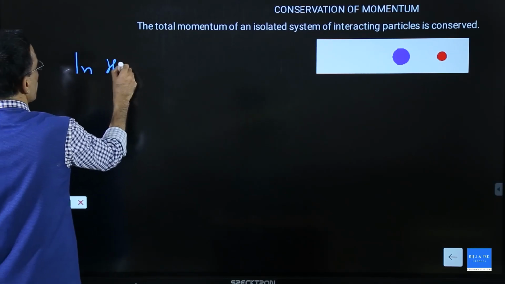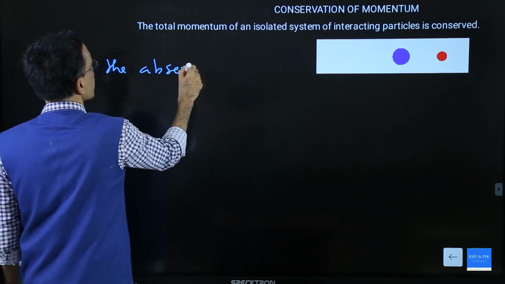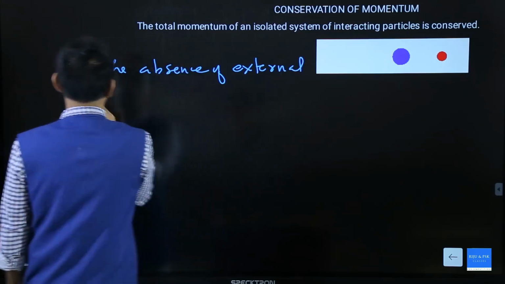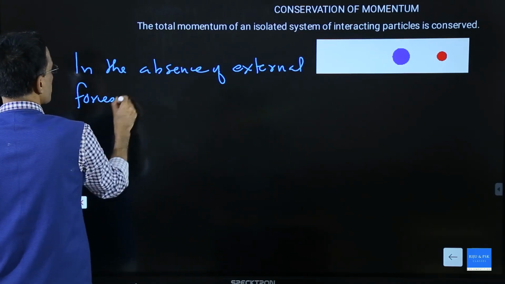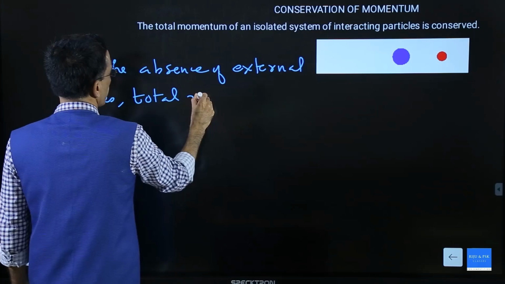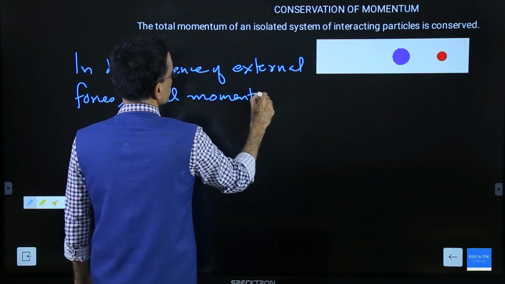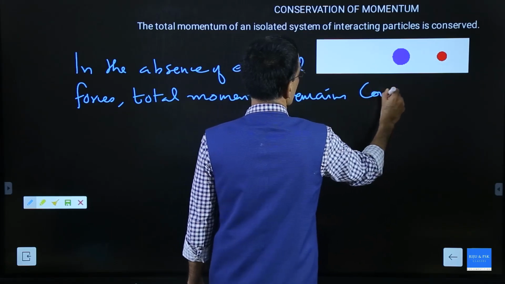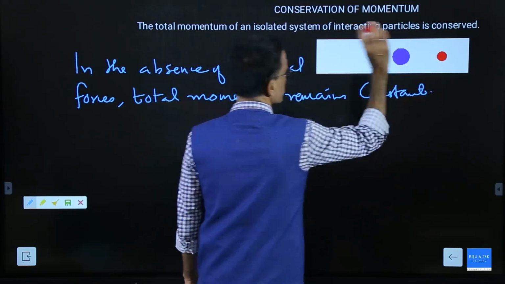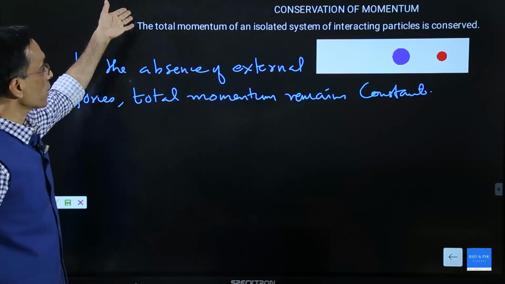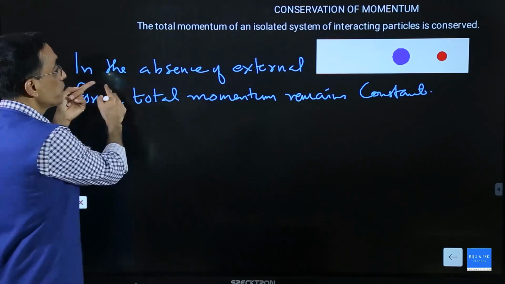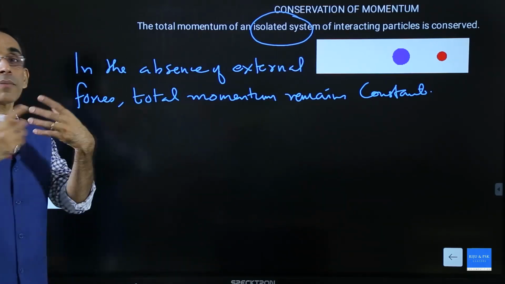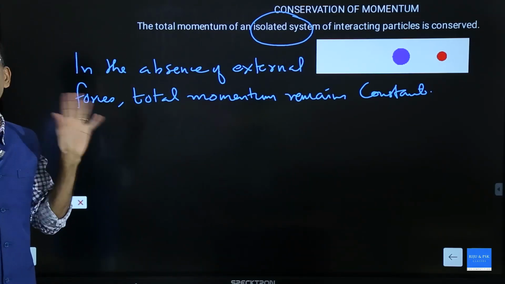In the absence of external forces, total momentum remains constant. This will be easy. Same thing, the total momentum of an isolated system. See, in the absence of external force means it's an isolated system of interacting particles. That should remain constant.